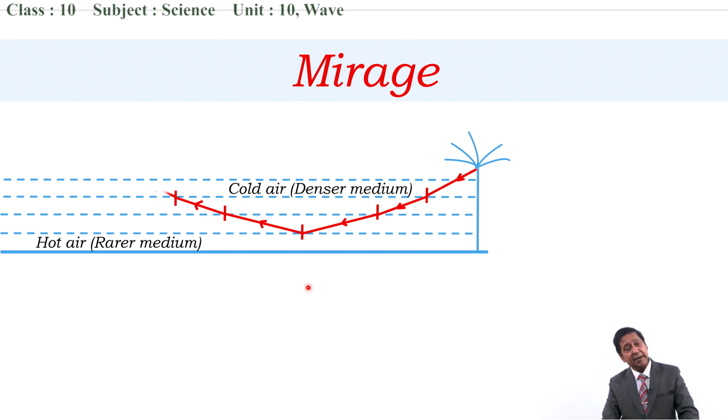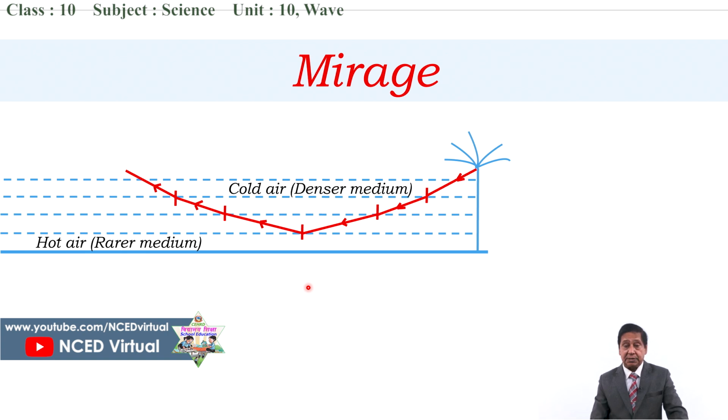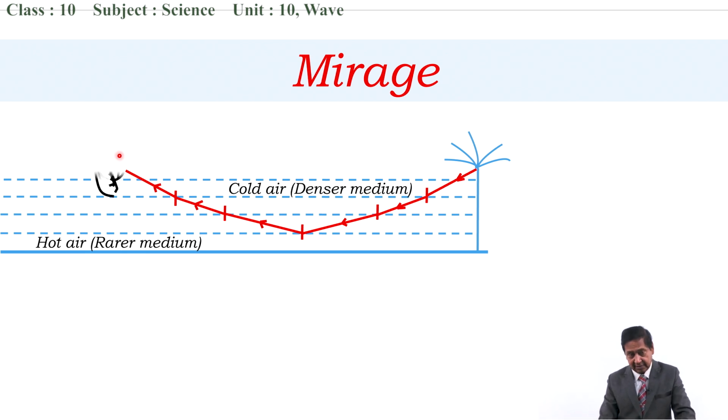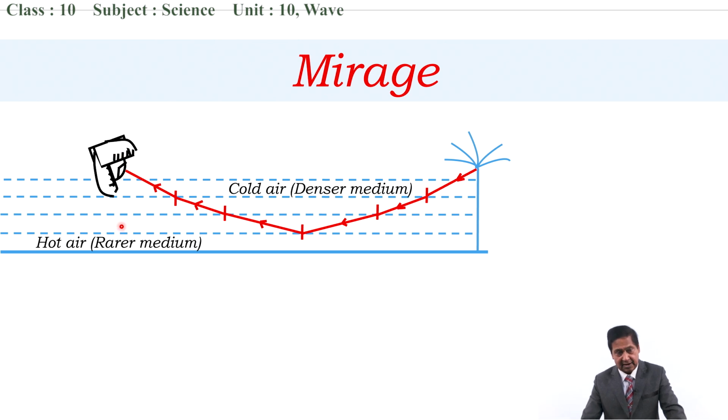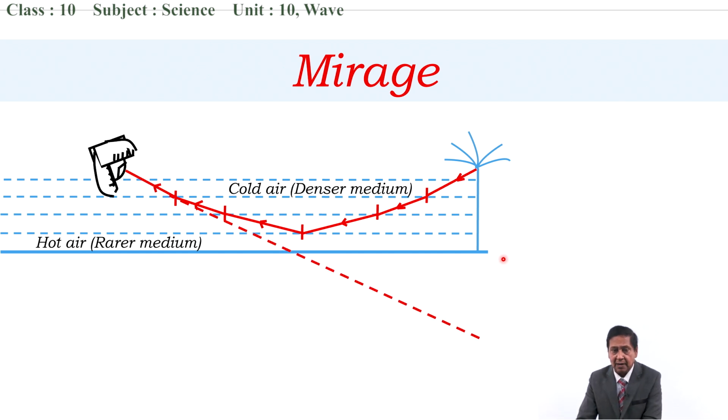Now if someone is watching this tree from this distance, then the angle made by the light which enters his eye, if produced, shows the image of the tree just below the tree, because this bending of light cannot be observed by the eye.